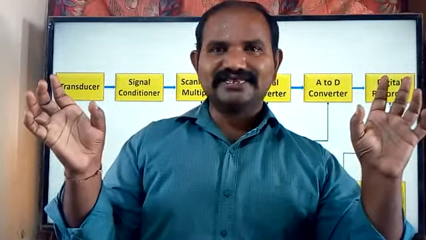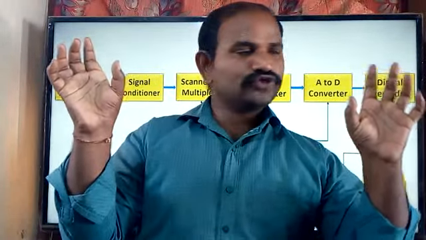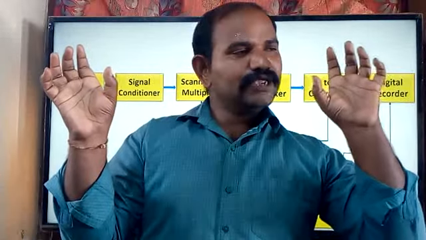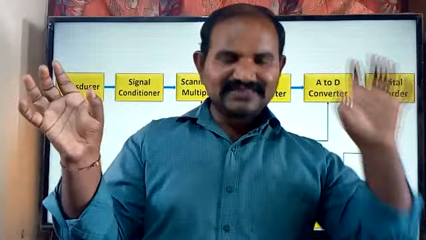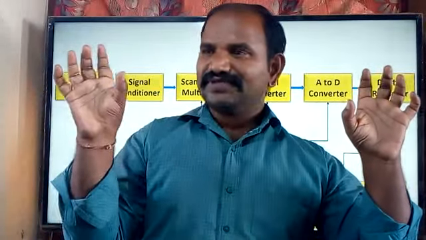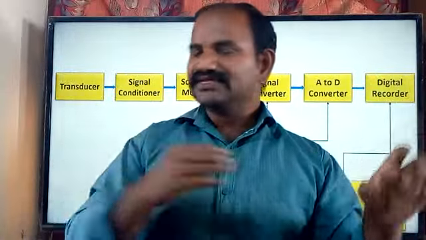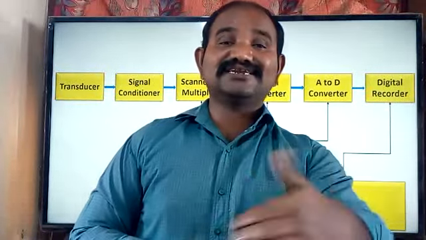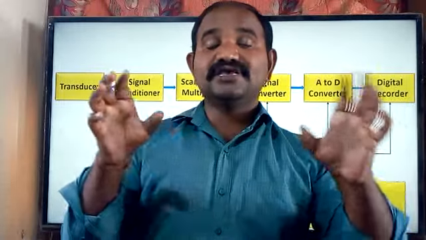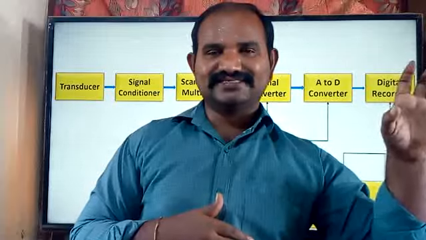When you would like to send information from one IC to another IC, the output of this first IC should match the characteristics of the input of the second IC, or the first device and the second device. If the characteristics between the output of the first device and the input of the second device are not matching, then definitely whatever data you send is not going to be collected by the destination, the second IC or the second device.